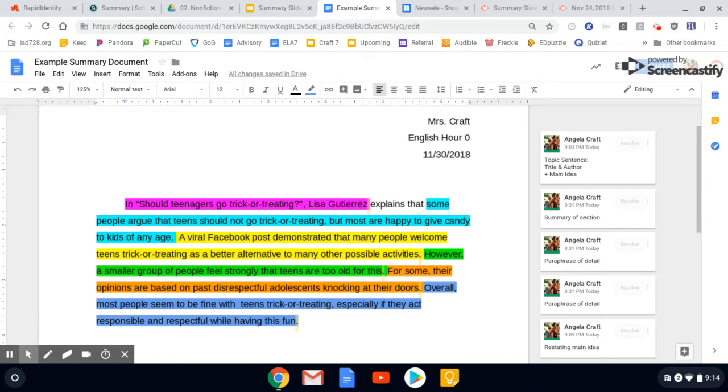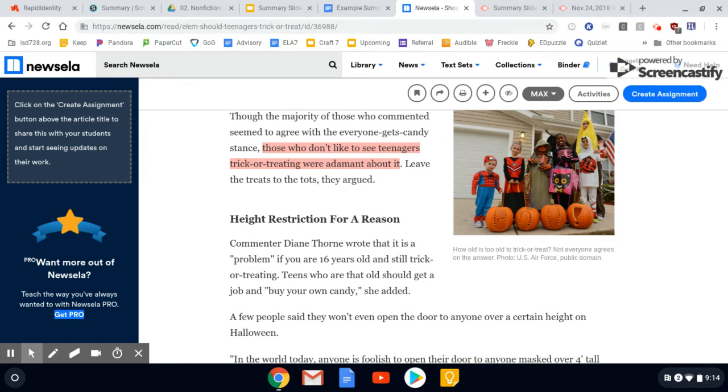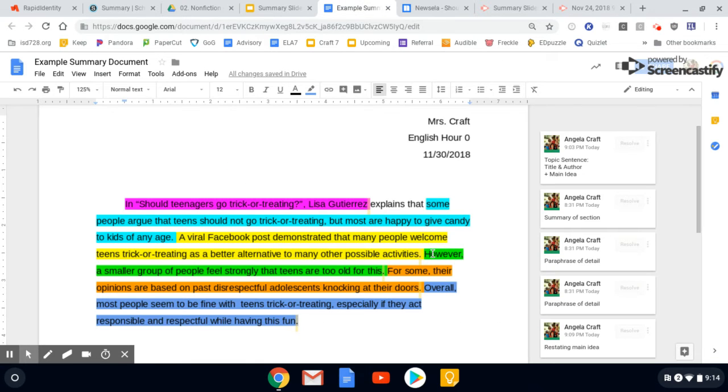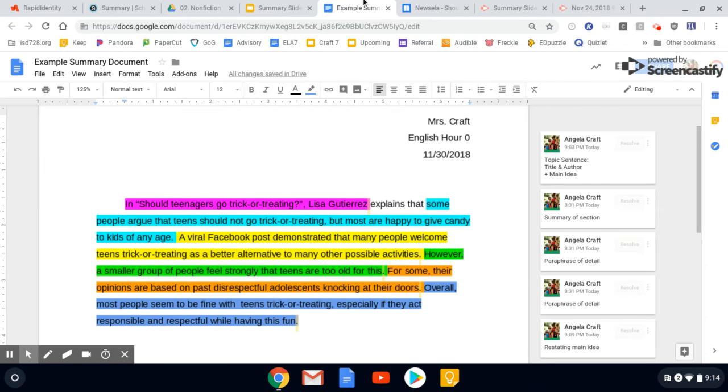Then I went and looked at the other side of the issue that was presented, where it said those who don't like to see teenagers trick-or-treating were adamant about it. So I took that idea, put it in my own words, and said, however, so I transitioned from this side, now I'm showing the other side of the issue. A smaller group of people feel strongly that teens are too old for this. So I didn't copy the wording, but I shared the idea that some people disagree, and instead of adamant, I used feel strongly, but I put it in my own words and phrase.